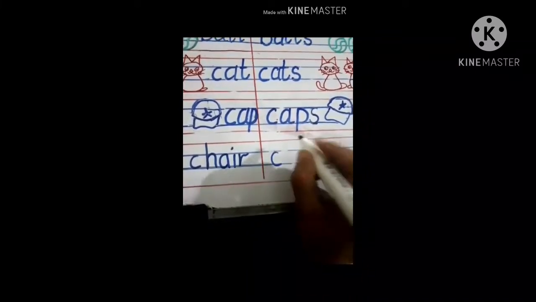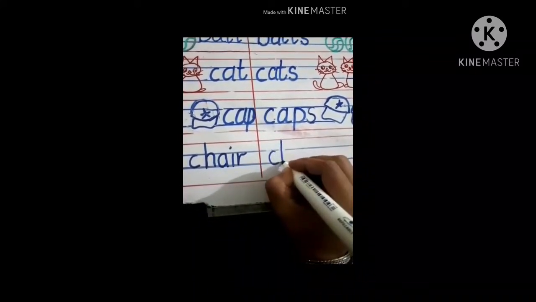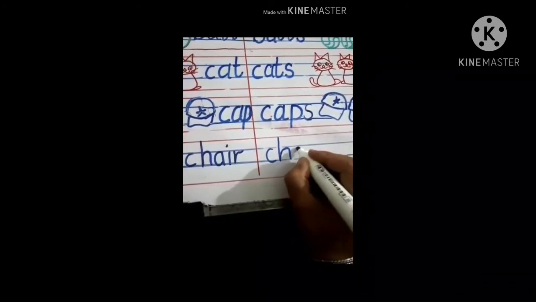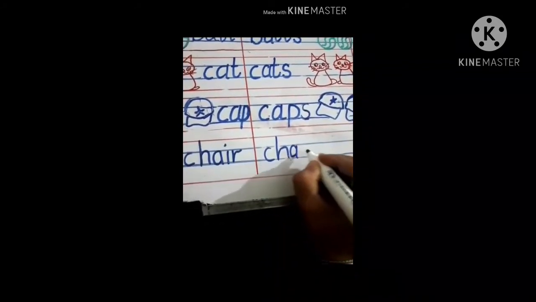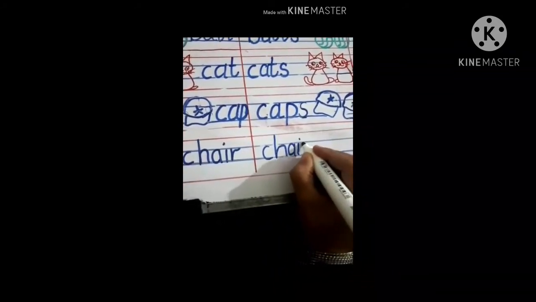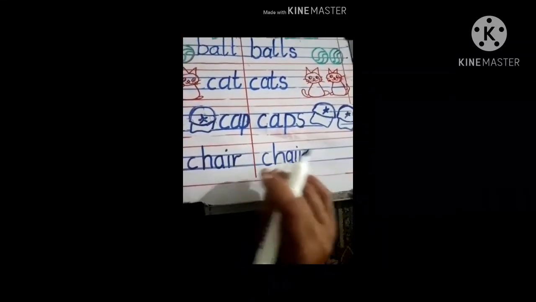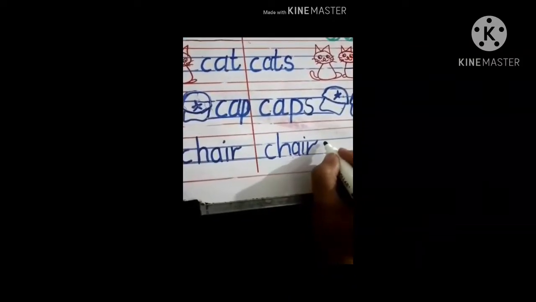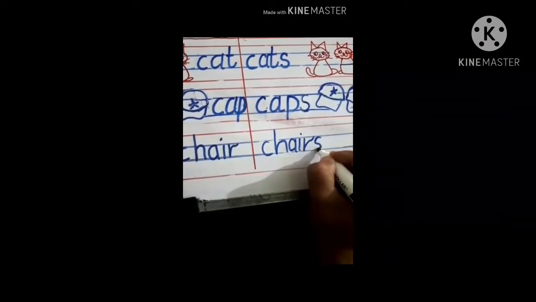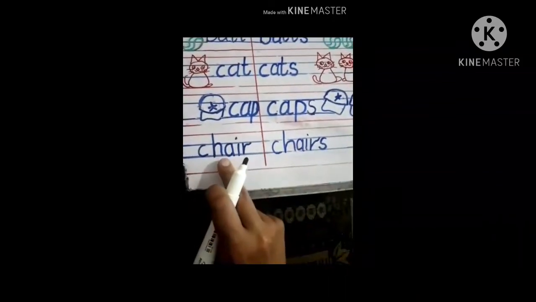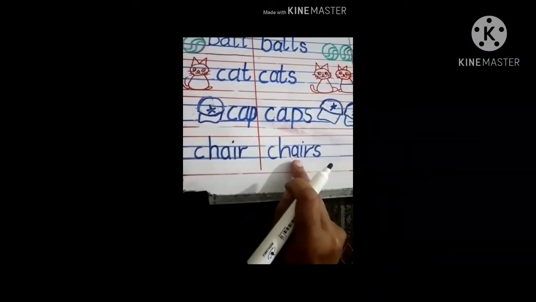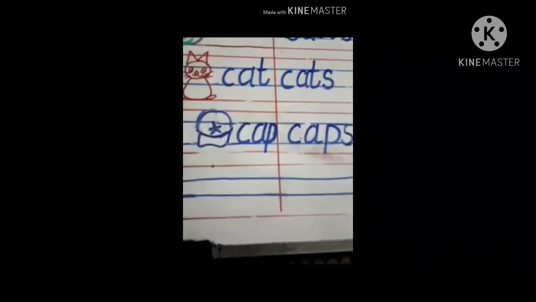C H A I R. Now to convert it into plural, we will add S. Chairs. Here we have singular, chair. Here we have plural, chairs.